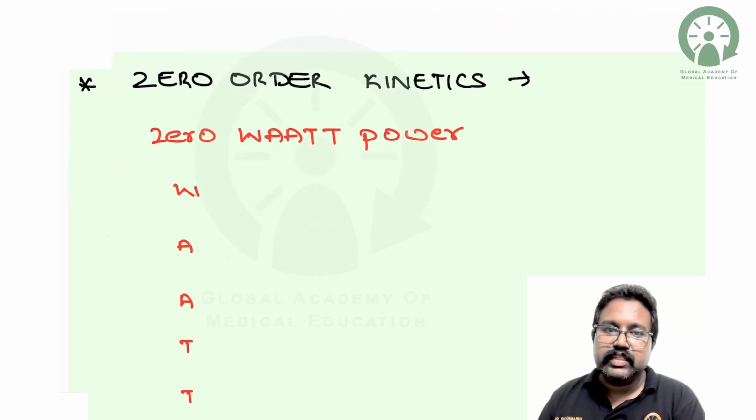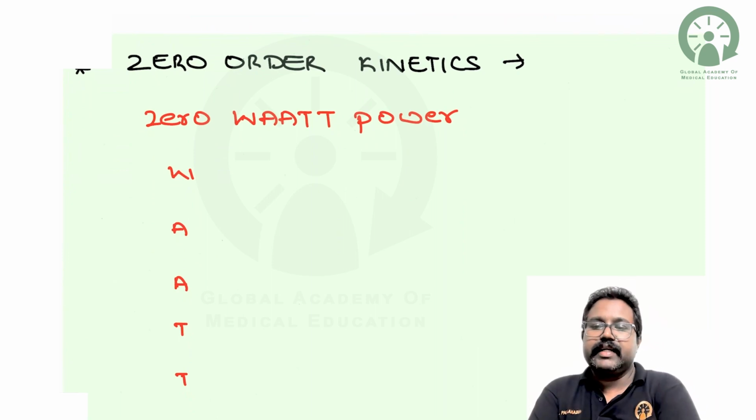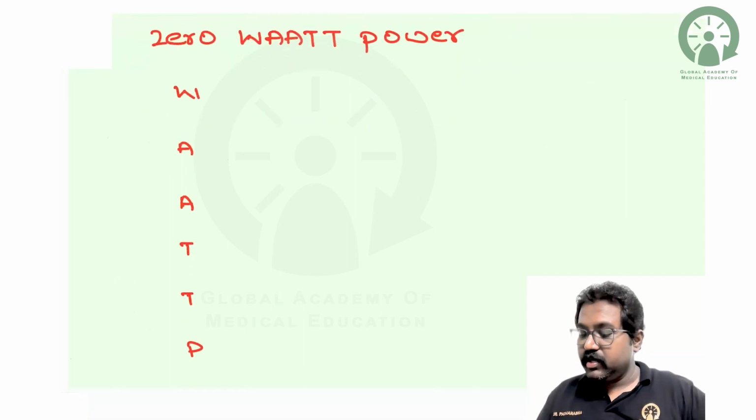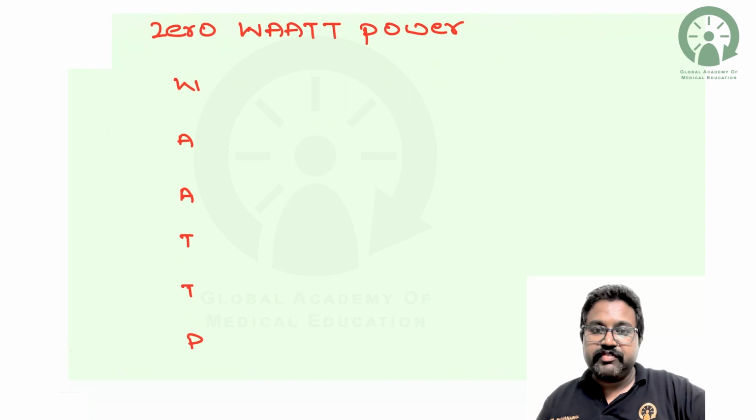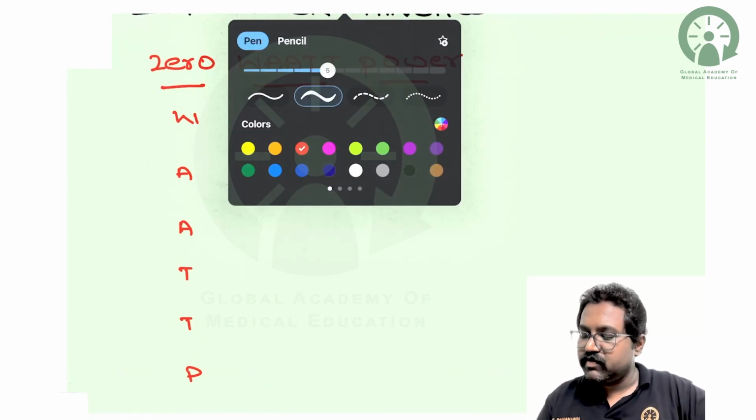Next, we will move on to the examples for zero order kinetics. This has been asked frequently in your exams. This thing you should never forget. The zero order kinetics examples can be remembered in the form of a mnemonic, that is, 0 WATT bar.